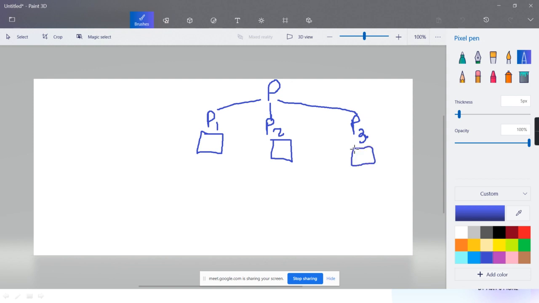And then these subroutines you can call in your main program any number of times, which means you can reuse them. You can call the same subroutine repeatedly, and it's up to you in which sequence. So it's a top-down approach. Top-down approach means a bigger problem is divided into smaller ones.